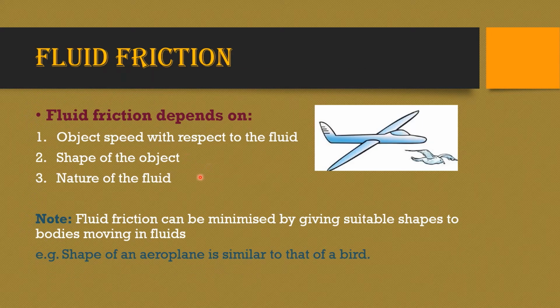Fluid friction is nothing but the force of friction exerted by fluids, that is air or water, on the object which is passing through them. And it depends on the object's speed, or the energy that the object should possess to break through the force of friction, or the shape of the object. Here we can see that the aeroplane is shaped like a bird so that it can move through the air easily like a bird. And it also depends on the nature of the fluid, the viscosity of the fluid, how thick the fluid is. So these are the factors that fluid friction depends on.